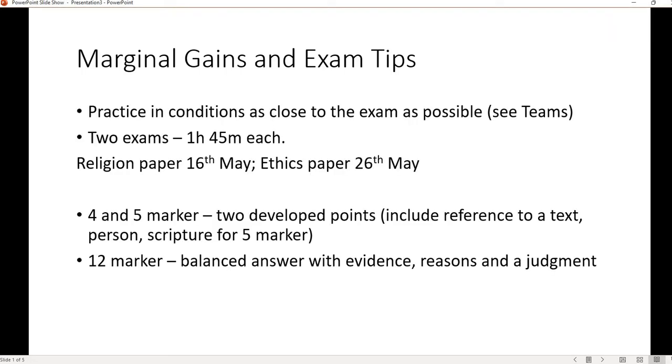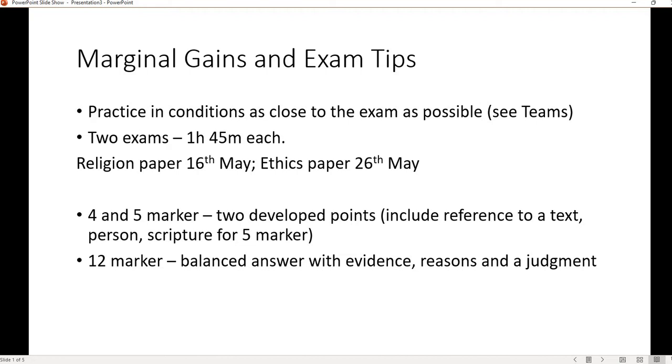So in terms of marginal gains and exam tips, let's talk about a few things. Today I'm recording the video on Wednesday the 13th of April. I think some really important things to do between now and, as you can see, the 16th of May, which is when your first exam is for the Religious Studies GCSE. The best thing to do is to practice in conditions as close to the exam conditions as possible.